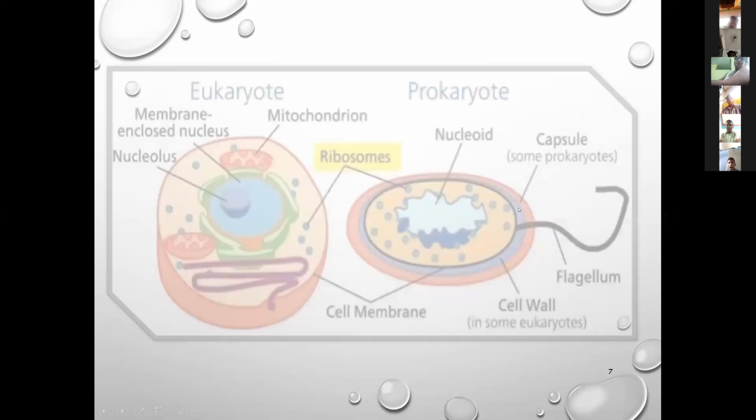In plants, in phloem tissue. They transport the food material to all parts of the plant body. Next, this is the eukaryote and prokaryotes.